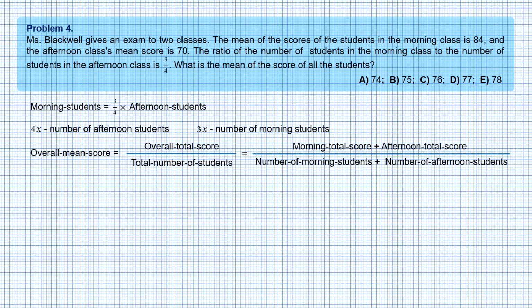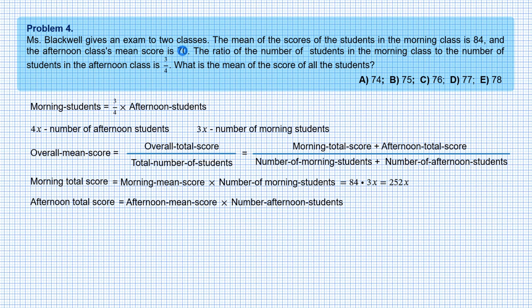Then we find the morning total score as the morning mean score, which is 84, times the number of morning students, which is 3x. This evaluates to 252x. In a similar way, we find the afternoon total score. It is 70 times 4x, which is 280x.